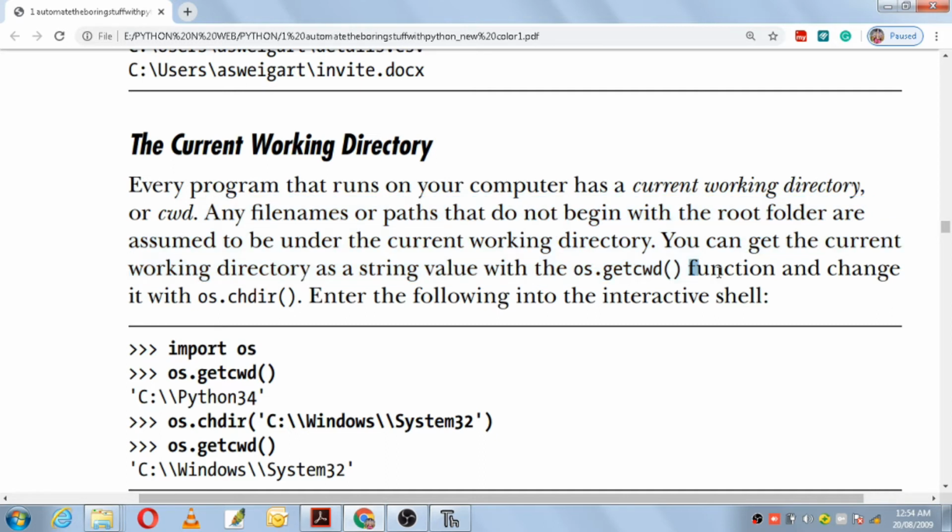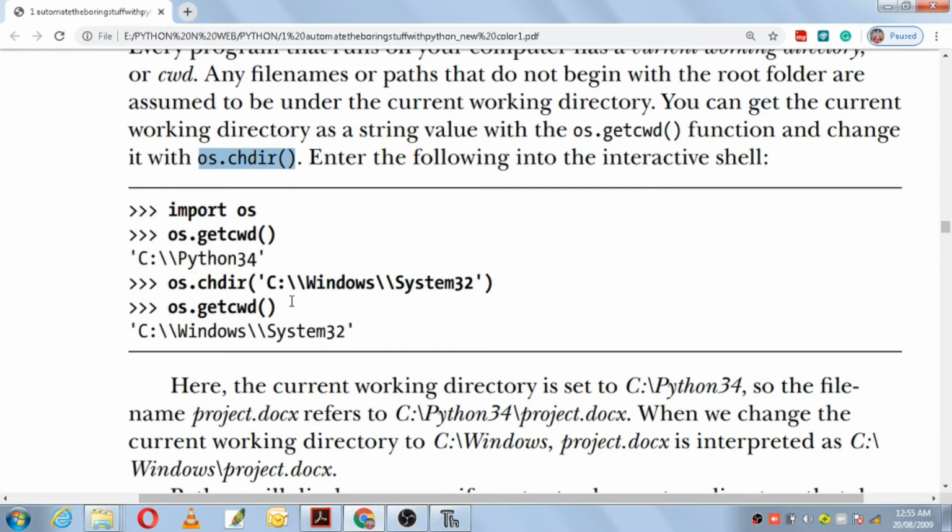And if you want to change that folder, you can do so with the help of the function os.chdir, where chdir stands for change directory. So if you want to know which directory you are currently working in, that is os.getcwd, the get current working directory function. And if you want to change that path, you can go for os.chdir, change directory.